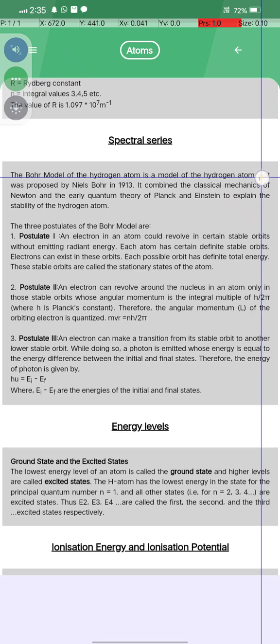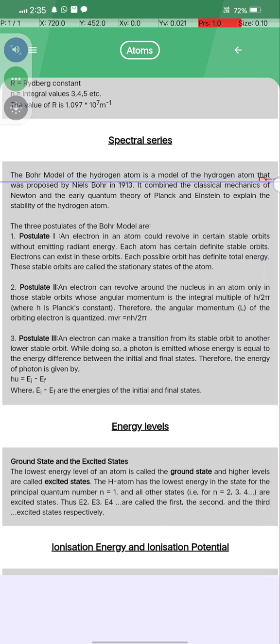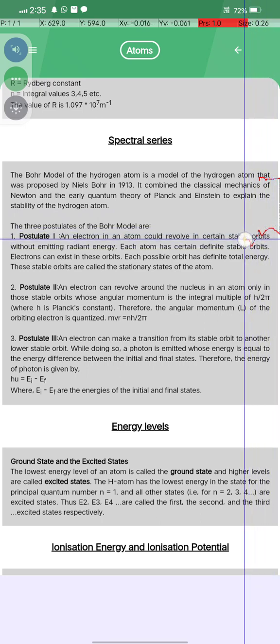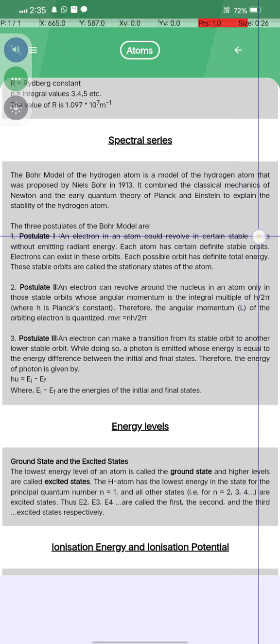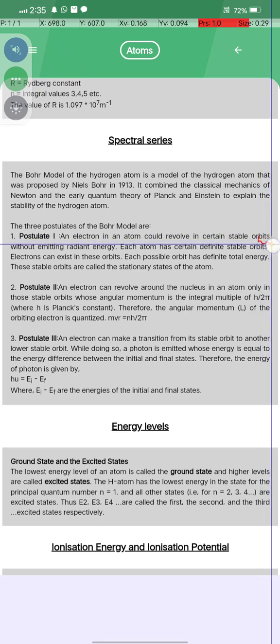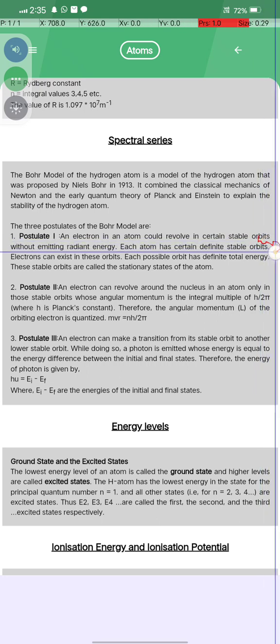Bohr's model of the hydrogen atom was proposed by Niels Bohr in 1913, and it combines classical mechanics and Newton's laws with the early quantum theory of Planck and Einstein to explain the stability of the hydrogen atom. Now look at the postulates of Bohr's model. The first postulate is that an electron in an atom could revolve in a certain stable orbit without emitting radiant energy.